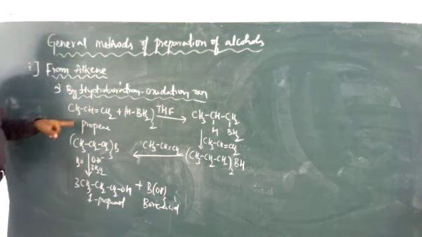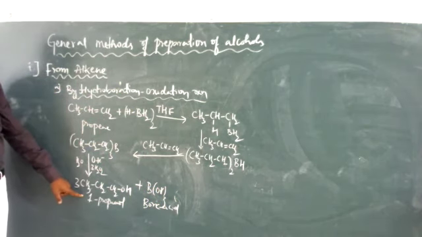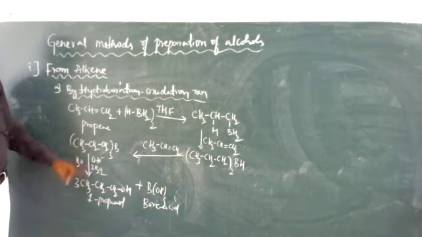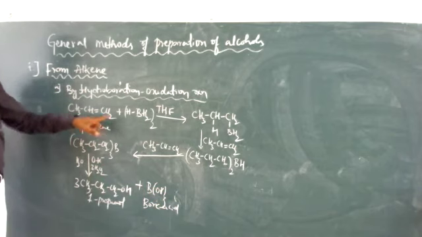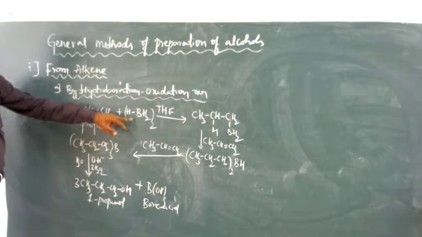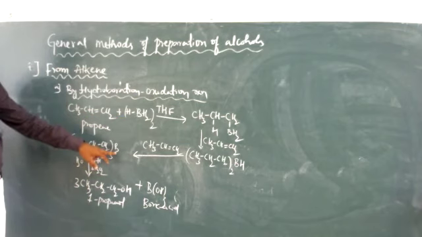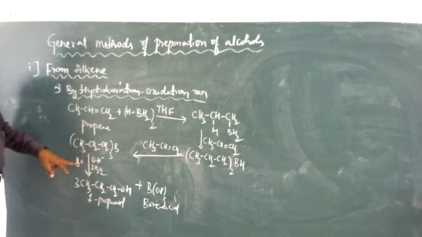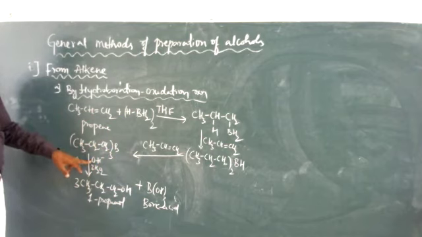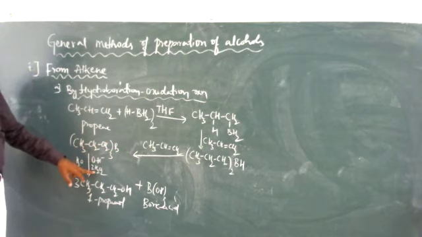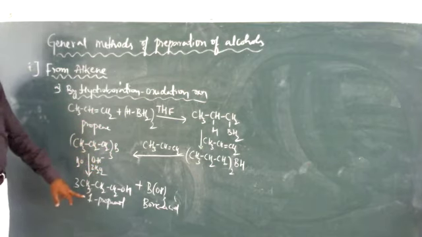See students, we are going to obtain a higher alcohol from propene by doing reaction with borane. We are going to obtain trialkyl boron. This further undergoes hydrolysis in the presence of an alkali and a good oxidizing agent, that is hydrogen peroxide, and we are going to obtain an alcohol.